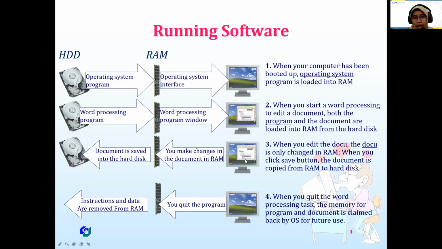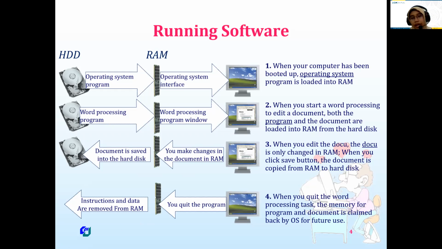If we edit the document, the first step is the document is only changed in the RAM. When you click the save button, it means that we save the change of the document to the hard disk.